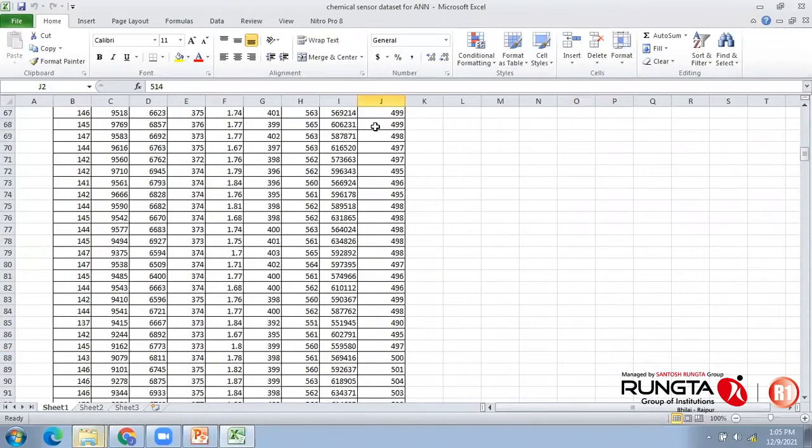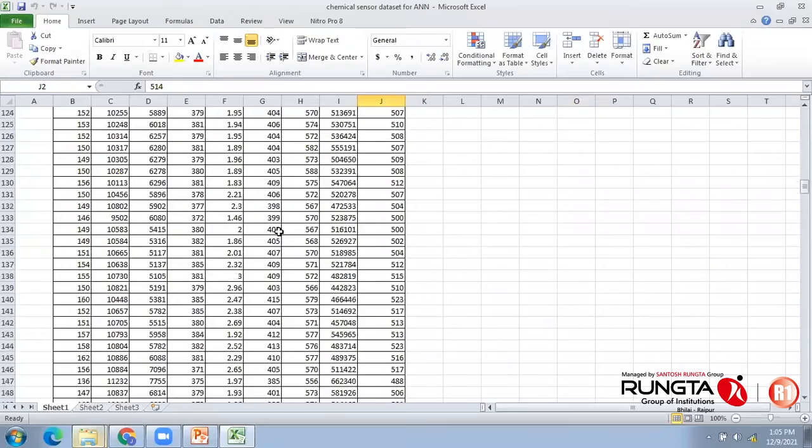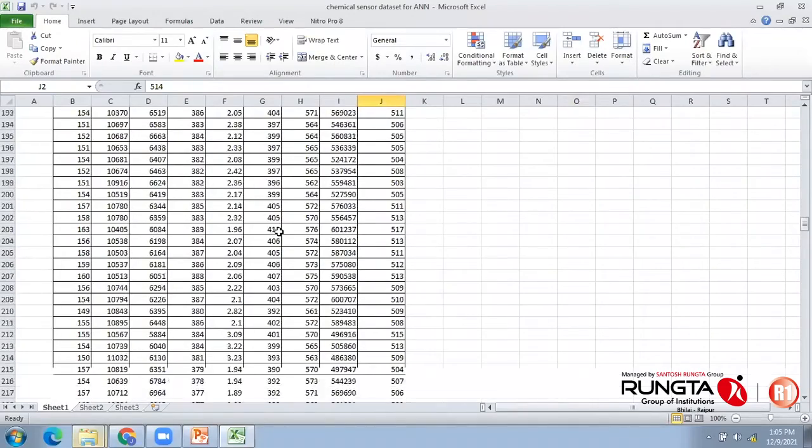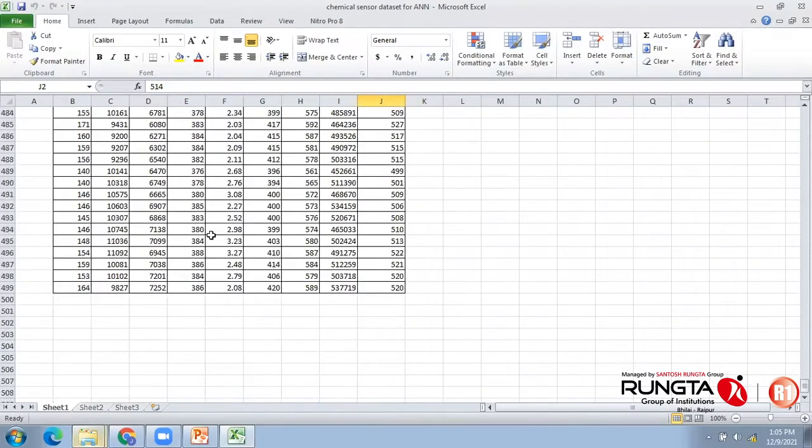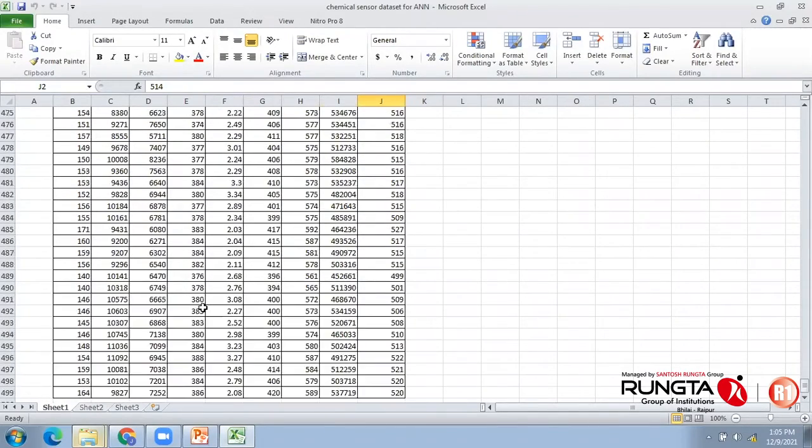So this sort of spreadsheet somebody will have, depending upon the experimentation and the problem. For example, the spreadsheet which I will use consists of around 499 readings. It must be taken over a specific period of time. So this must be the final output as far as experimentation is concerned.